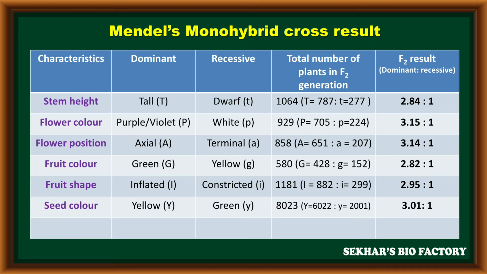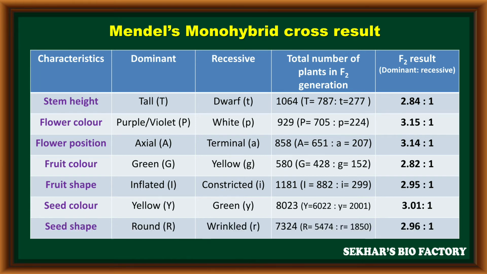The sixth character, seed color. Yellow seeds are the dominant character, denoted with capital Y. Green seeds are the recessive character, denoted with small y. After the monohybrid cross, in the F2 generation, 8023 plants were produced. In these, 6022 plants have the dominant character and 2001 plants have the recessive character. The result is calculated as 3.01 to 1.